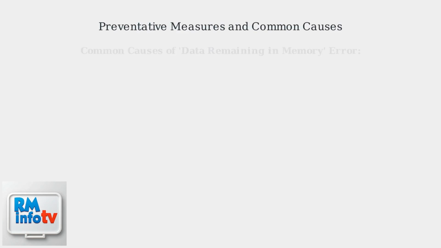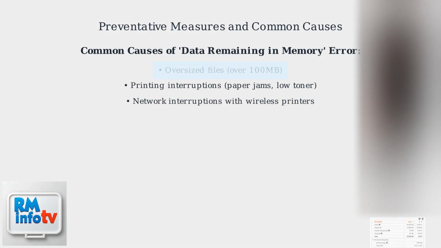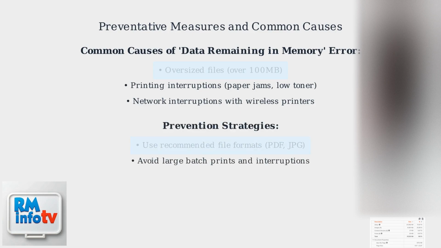The data remaining in memory error often stems from common causes like oversized print files exceeding 100 megabytes, interruptions during printing such as paper jams or low toner levels, and network connectivity issues with wireless printers. To prevent this error, use recommended file formats like PDF and JPG, avoid overloading the printer with large batch prints, and ensure uninterrupted printing by maintaining adequate toner levels and clearing any paper jams immediately.